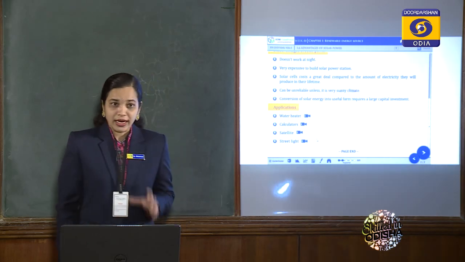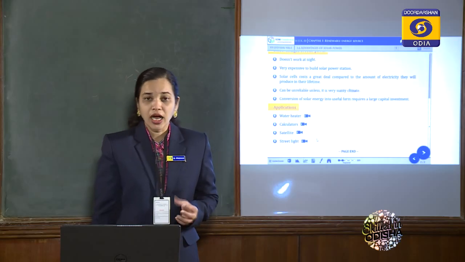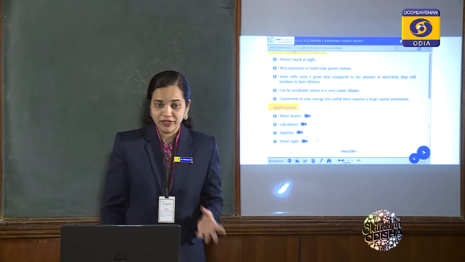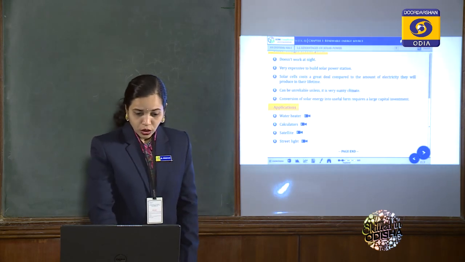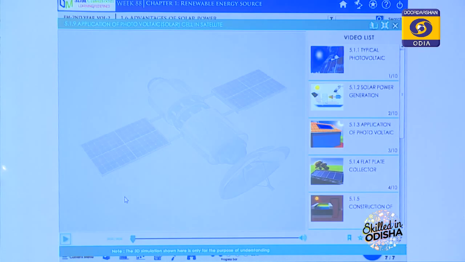The two examples I have shown you are passive solar technology. Now I will show some examples of active solar technology. By using active solar technology, that is, photovoltaic cells and storage batteries, we can use solar power in different fields. Active solar technology can be used in satellites. I will show a video of how a satellite uses it.